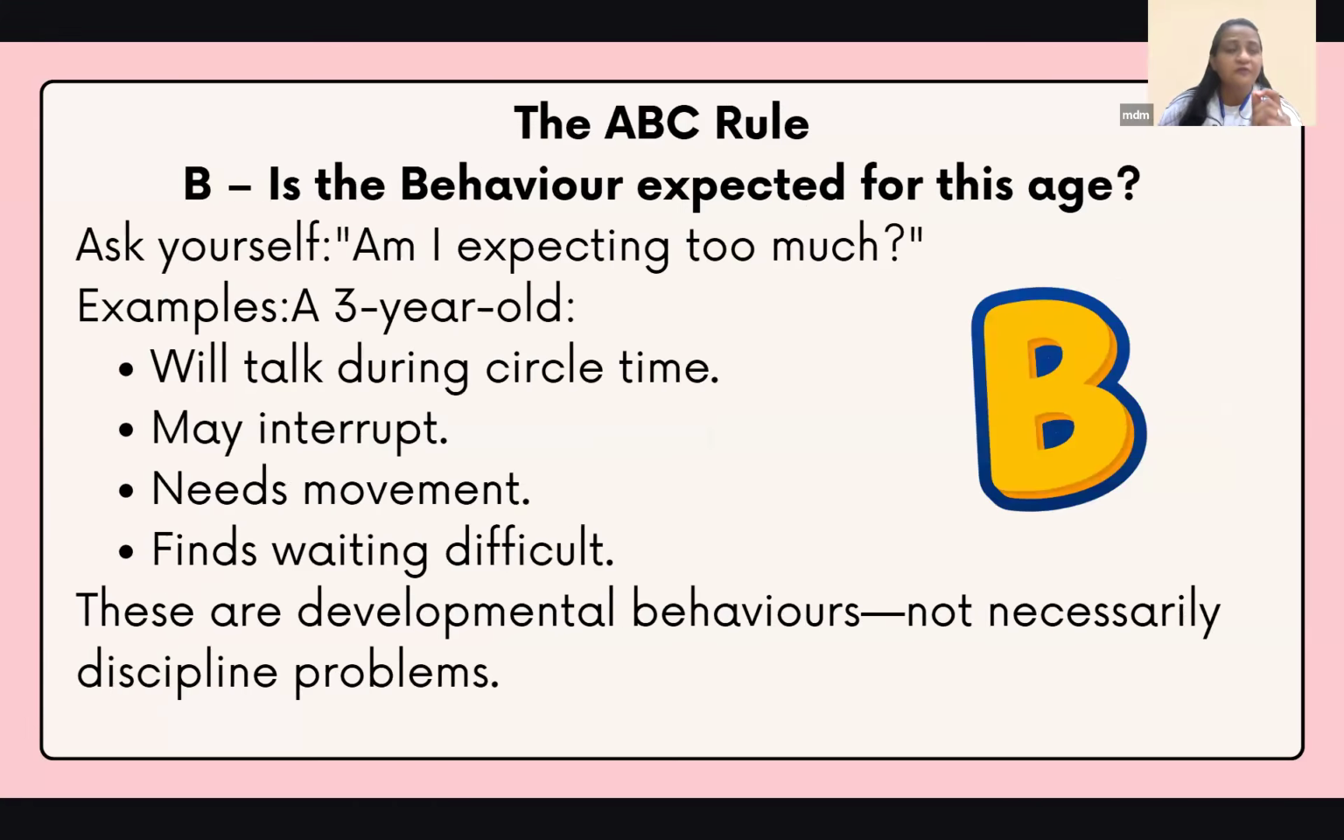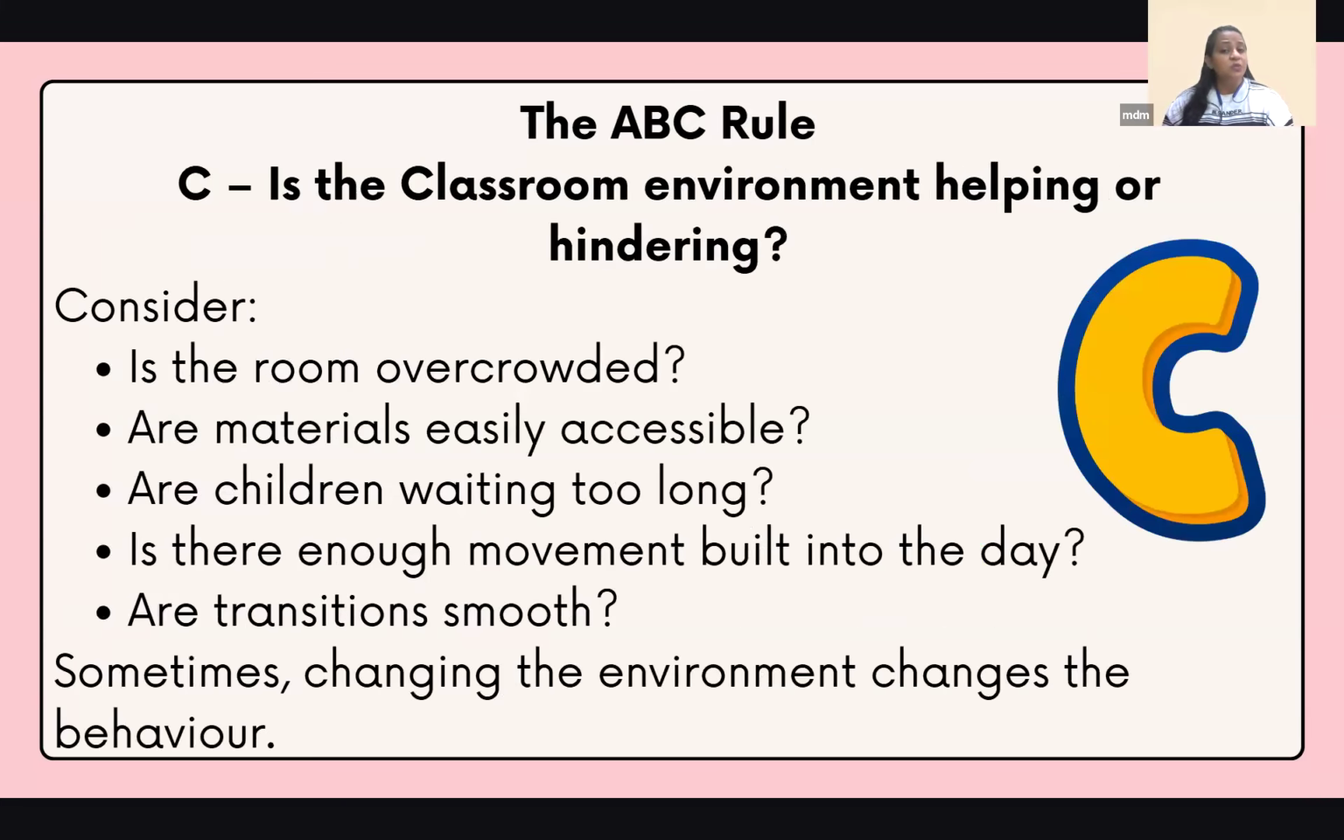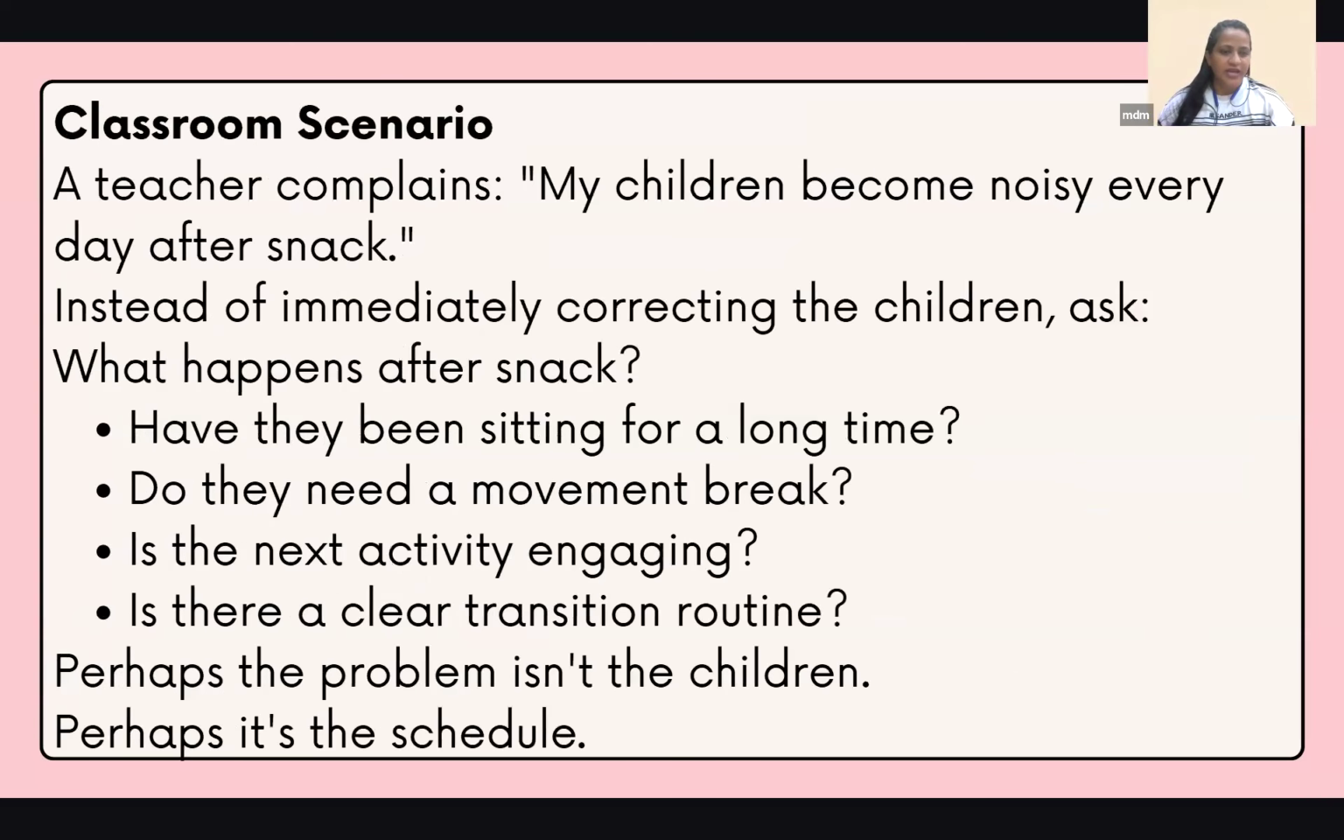For a 3-year-old to be done with the activity and start walking around is normal. It is absolutely normal. They need movement, and they find waiting difficult. The third one is whether the classroom environment is helping or hindering. Is the classroom overcrowded? Is it too dark? Is it too bright? Are the children not comfortable? Were they waiting for a long time before this happened? Is there enough movement in the day? So we can do it that way.